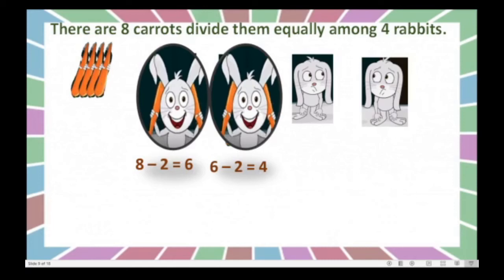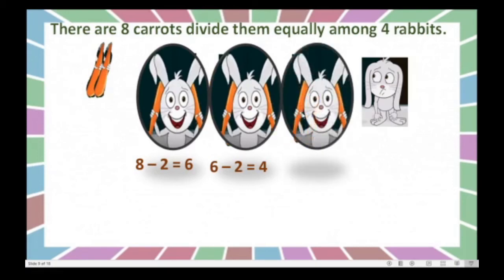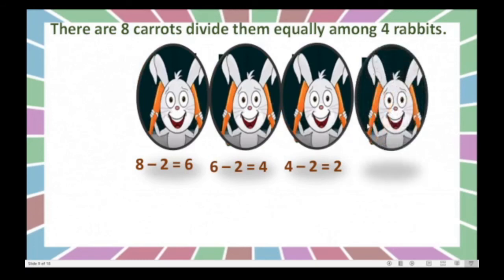Again I will give 2 more to third. Third also happy? Yes, now what we will do? 4 minus 2. How many remain? 2. Correct? So only 2 remain, that I will give to fourth rabbit. Now 2 minus 2 is equal to 0.